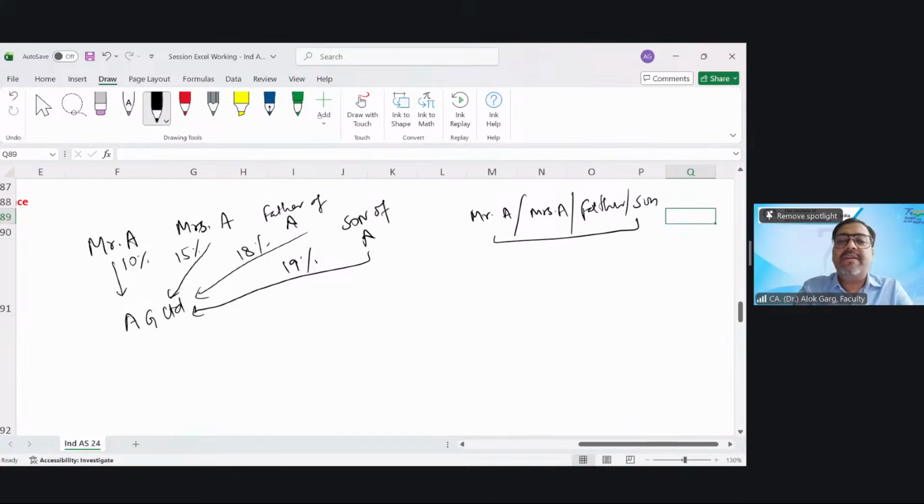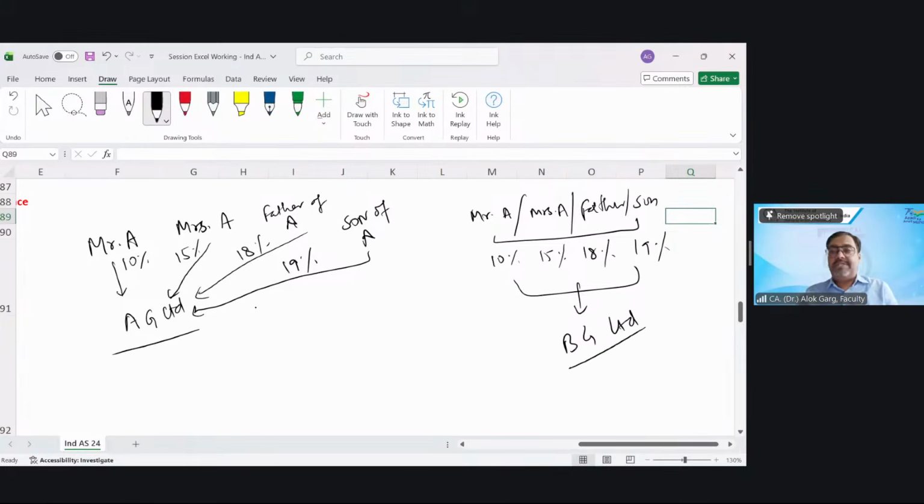These all are having the same 10, 15, 18, 19% stake in BG Limited. Tell me whether AG and BG are related party. Yes, sir. Why are AG and BG related party? Because they are having the common control.